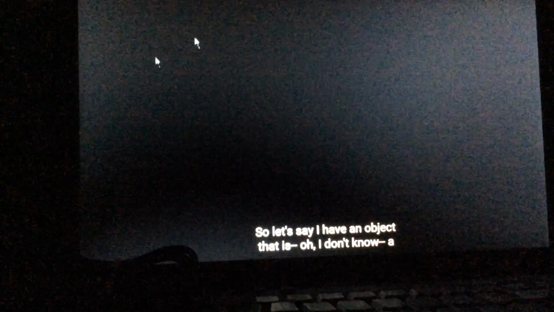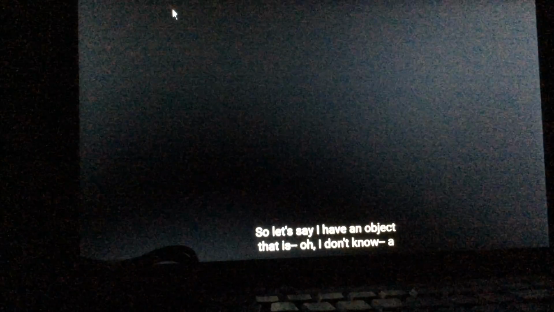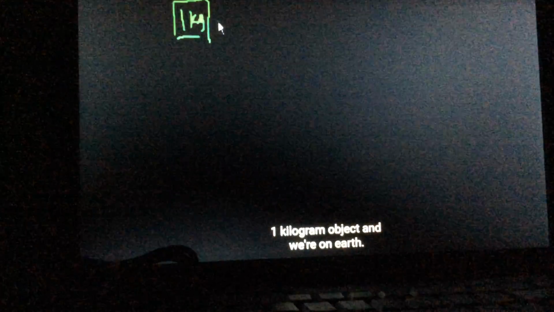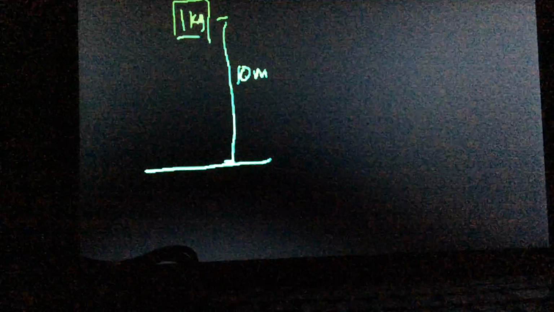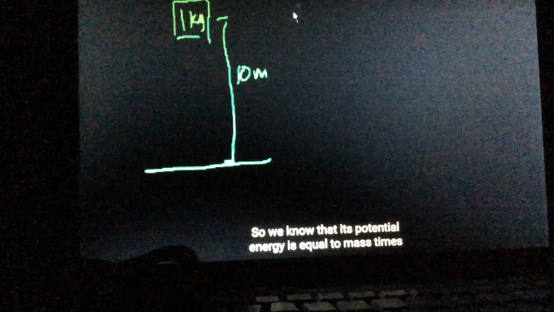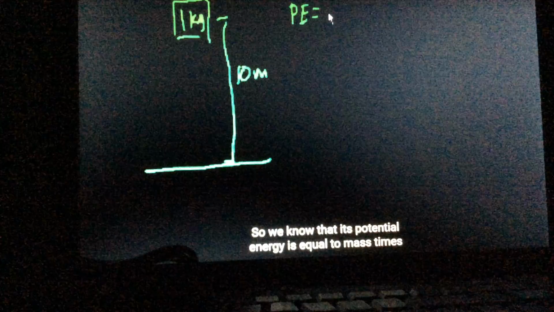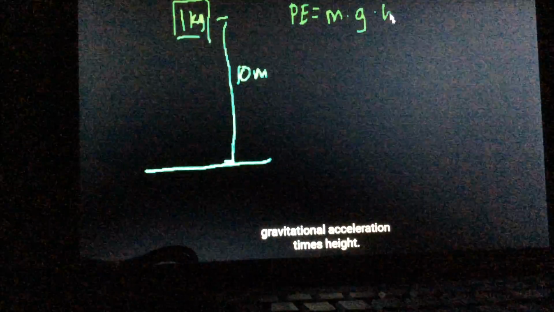So let's say I have a 1 kilogram object, we're on Earth, and let's say that it is 10 meters above the ground. So we know that its potential energy is equal to mass times gravitational acceleration times height.